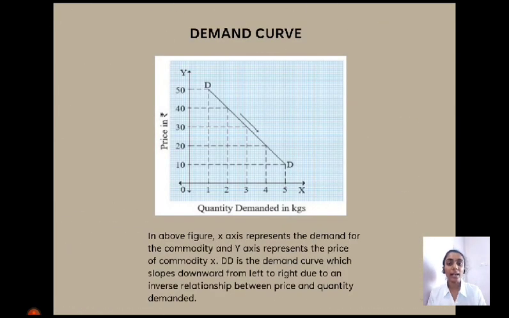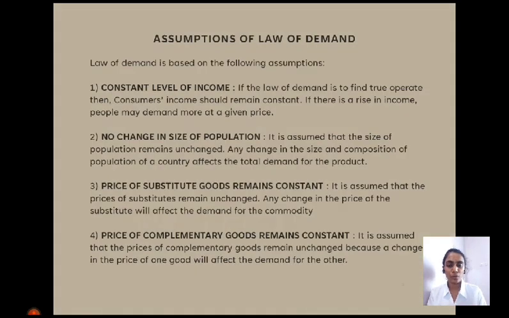Let's see the demand curve. Demand curve is a graphical representation of the law of demand. Here we can see the x-axis shows the quantity demanded in kgs and the y-axis shows the price of the commodity. Here we can see the slope DD, which slopes downward, which is a negative slope. This shows the inverse relationship, that when the prices are more, the quantity is less, and when prices are less, the quantity is more. Then we will see the assumptions of law of demand.